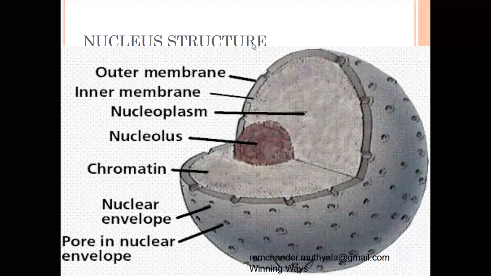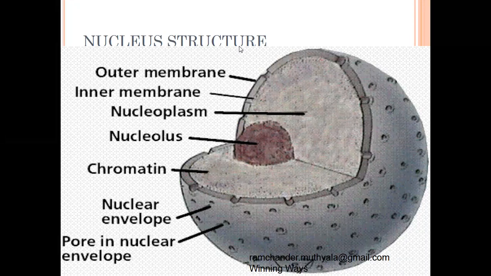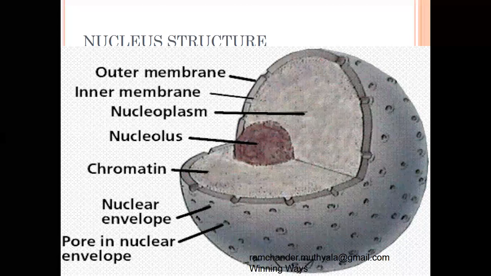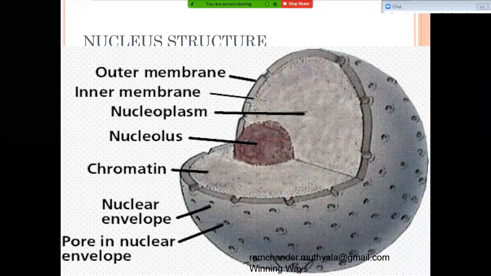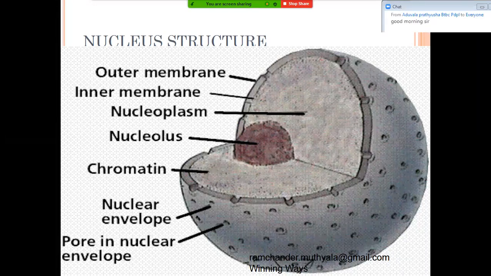Nucleus structure. The nucleus is present in all eukaryotic cells. The nucleus's main function is control of all cellular activities, so the nucleus is also called the brain of the cell.